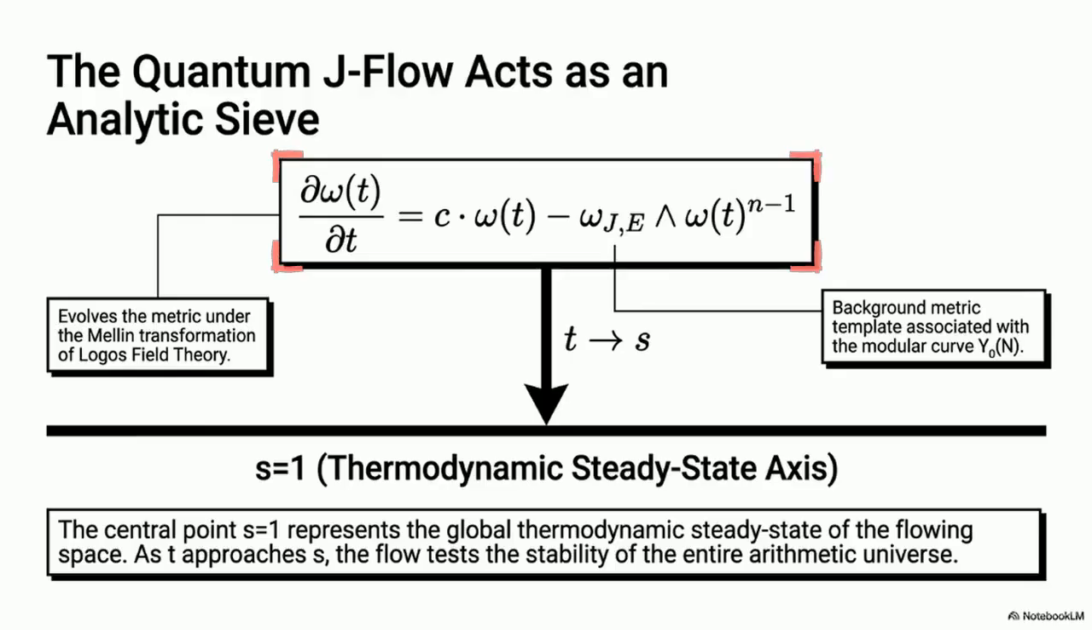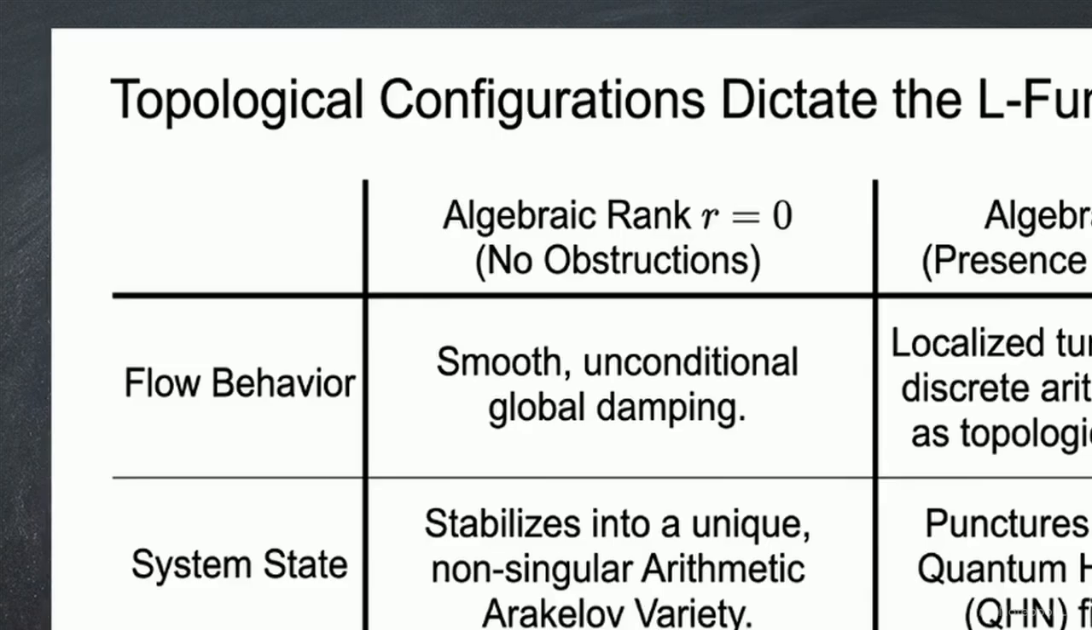This equation represents the quantum J-flow. It acts as an analytic sieve, evolving our metric over time. As time progresses, the complex variable s is driven toward the central axis at s equals 1, testing the entire system's stability. This table shows how the flow reacts.